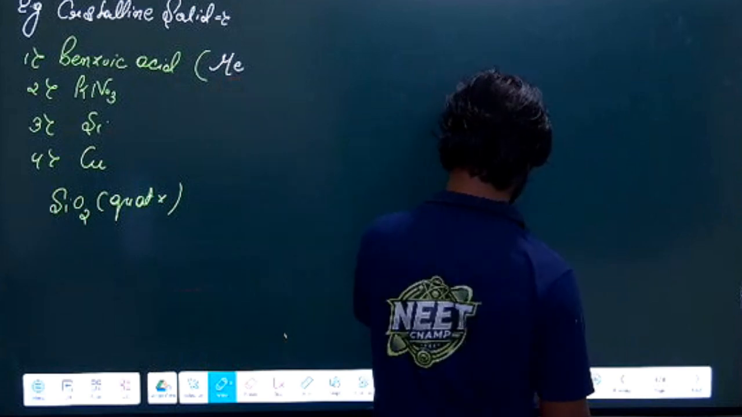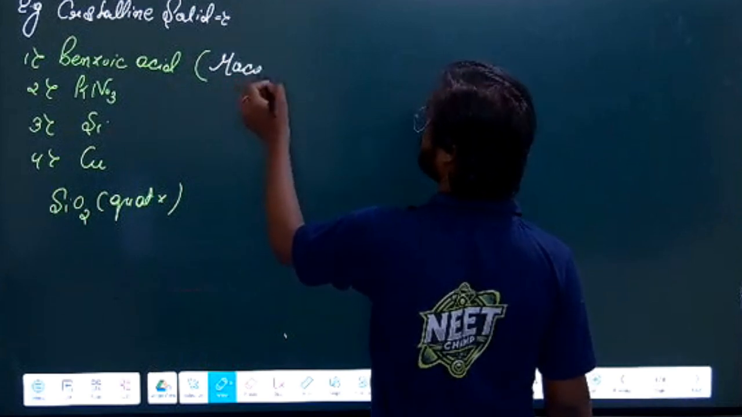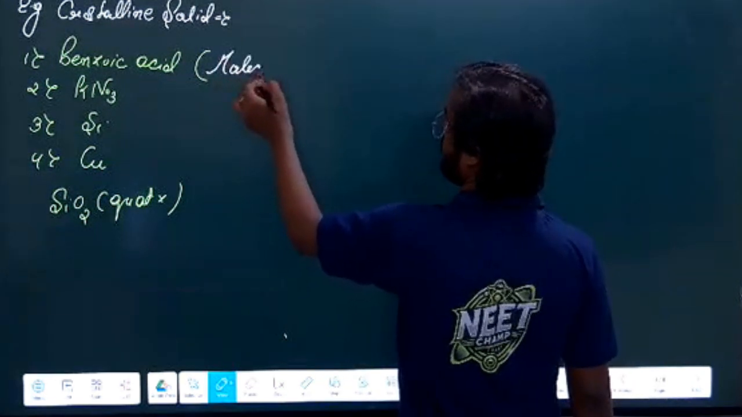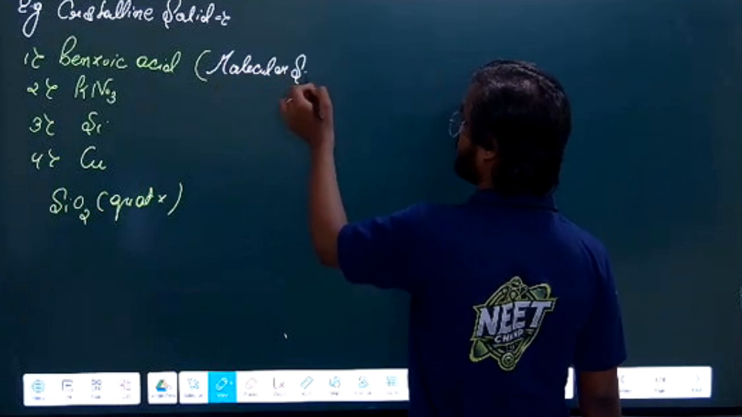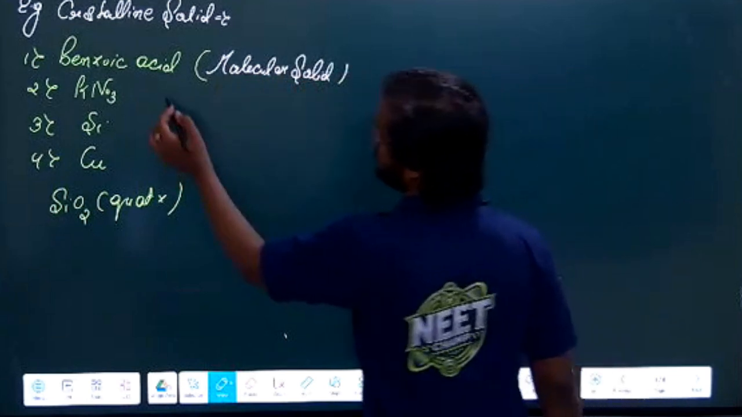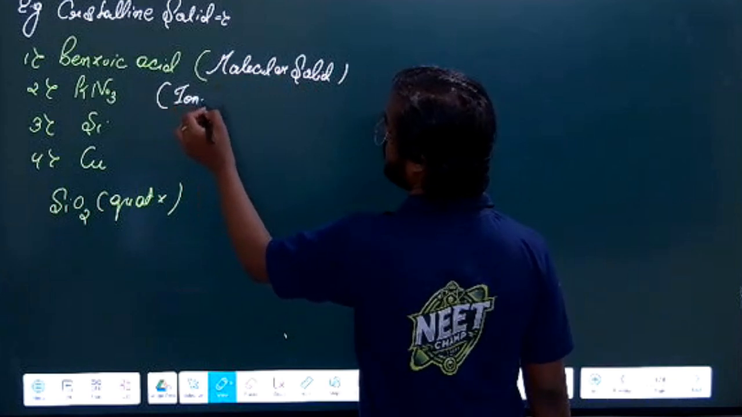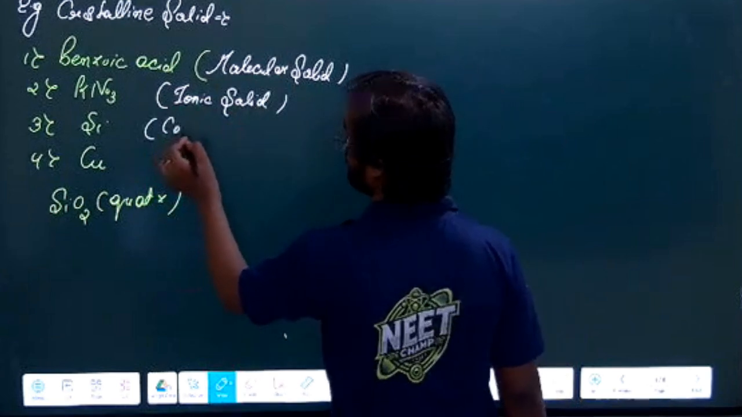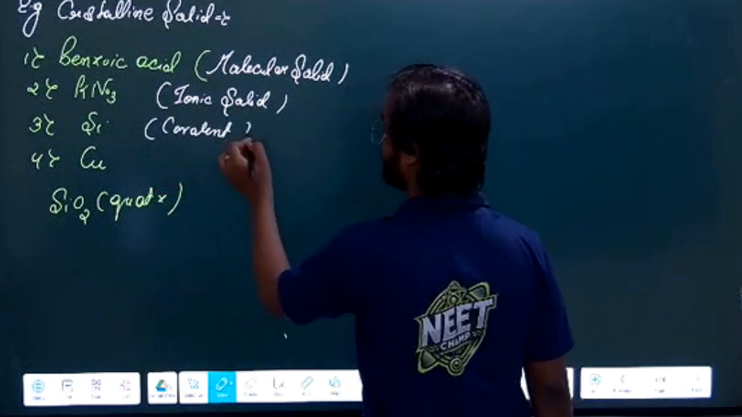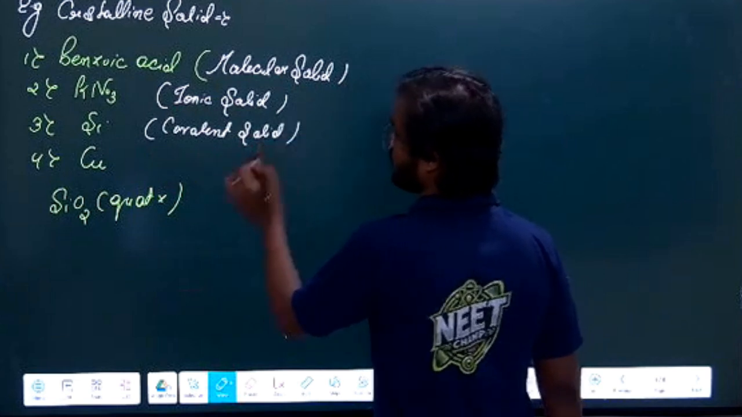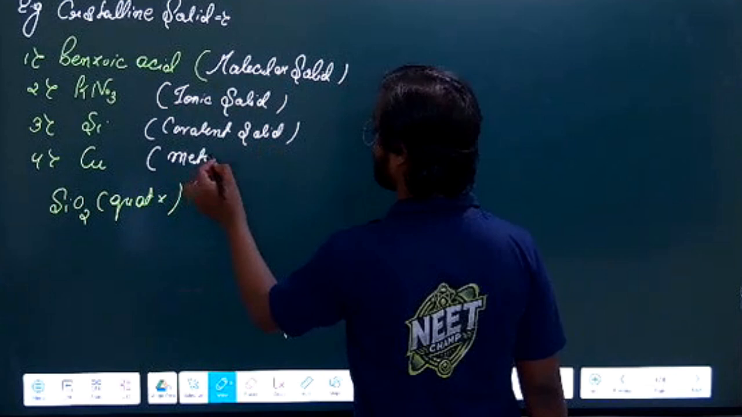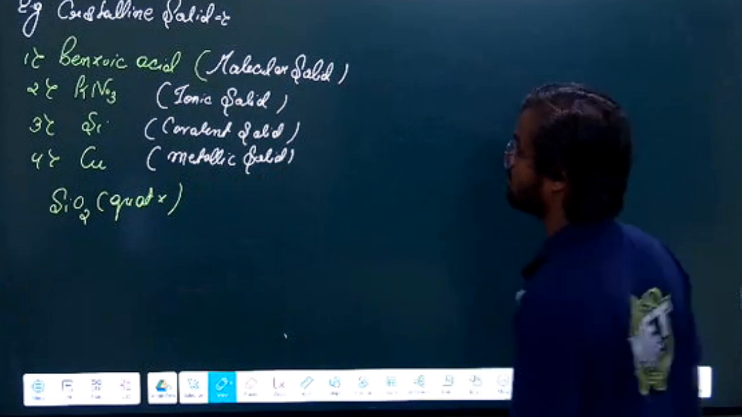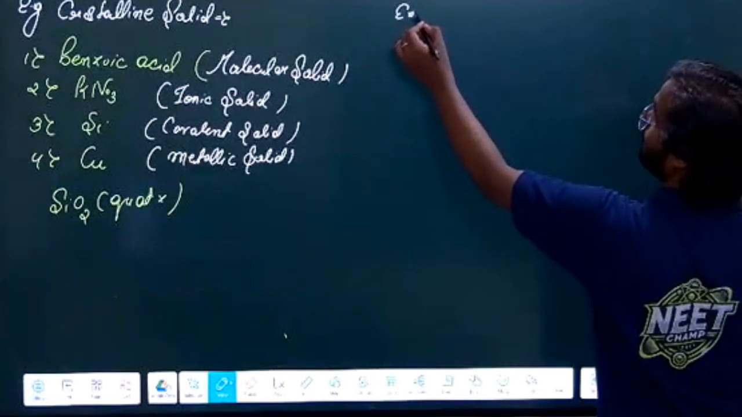Benzoic acid is called a molecular solid. This is called a molecular solid. KNO3 is called an ionic solid. Silicon is called a covalent solid, a network solid. Copper is called a metallic solid. Right? Now let us see the examples for amorphous solids.